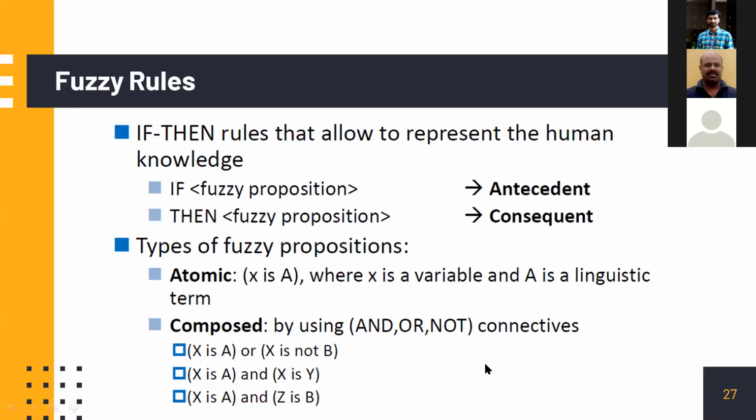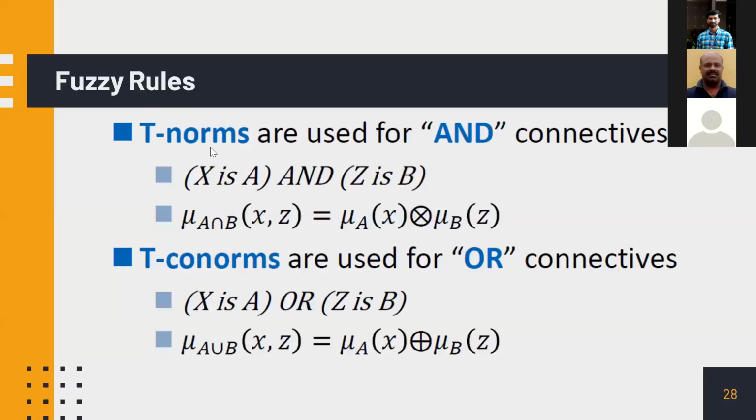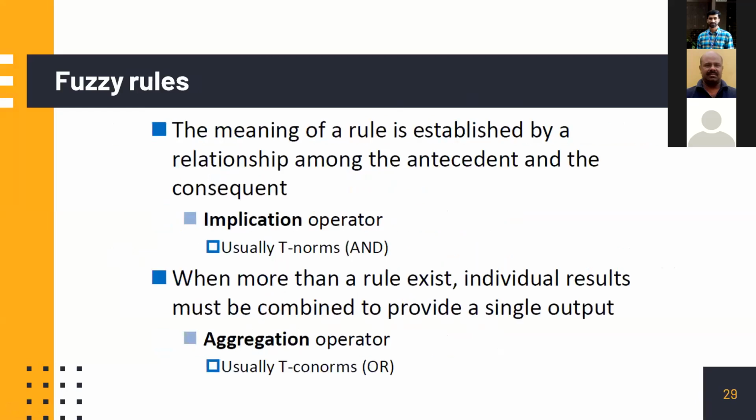So now we see these are another operations. T norm means the triangular norms. Norms defines like X is A and Z is B. So this is the membership A union B. Fuzzy set X comma Z. X may be one variable, A may be something else. So how we go for the union or function, etc., etc. So many operations are possible. Don't worry about this at this point. We will look into an example to study this.